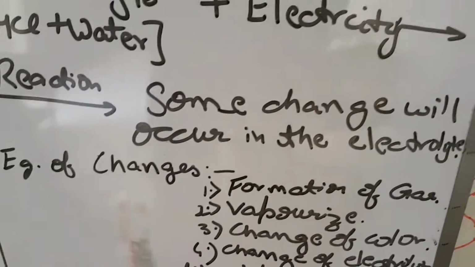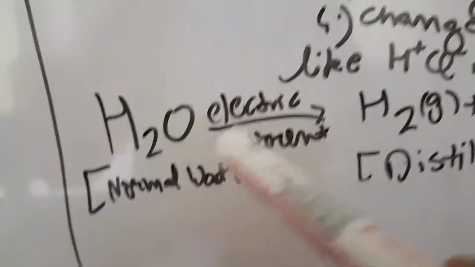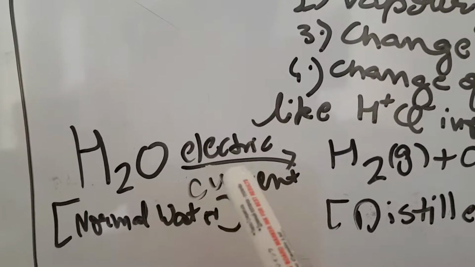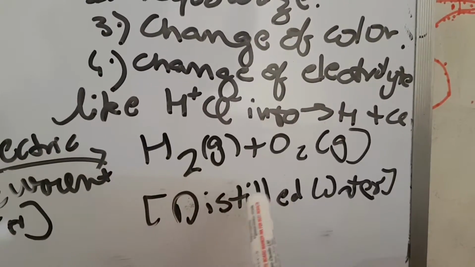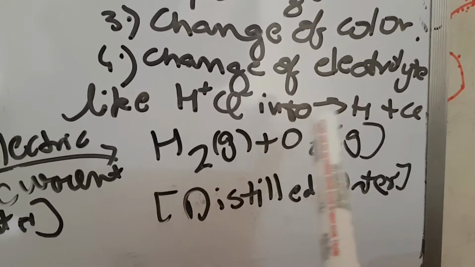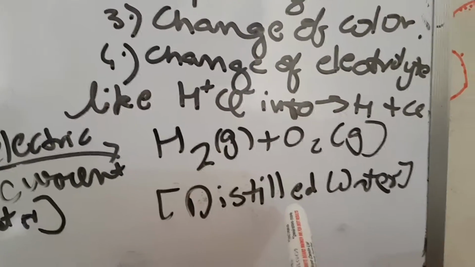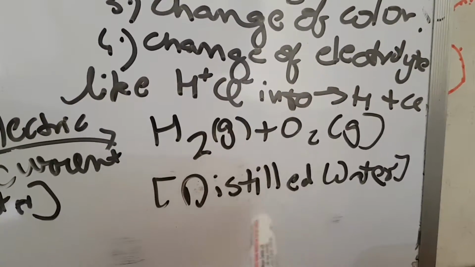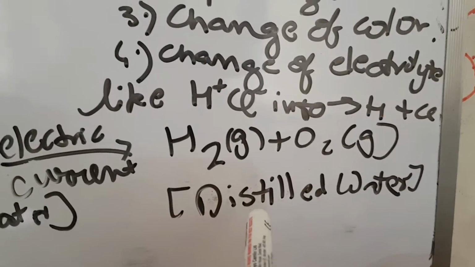The changes are either a formation of gas. If I have water as my electrolyte, which is mixed with some cations or anions, and I pass an electric current through the water, it will give me distilled water or H2 gas and O2 gas, which will get separated in the process. And this type of distilled water is used in the batteries because it does not form a good electrolyte, as it does not allow the current to pass through it.